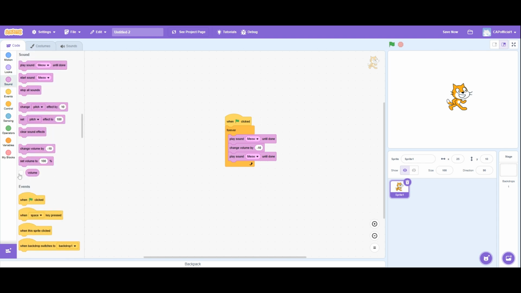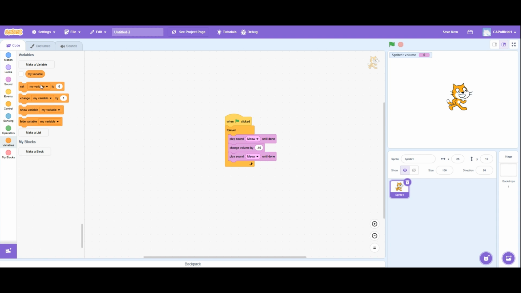We can also see the volume here by clicking this little checkbox. As you can see, it's doing 30, 20, 10, and now you can't hear it. This thing is a variable and can be used to do calculations and other things. This is the same thing as what we use here. So it's variables.